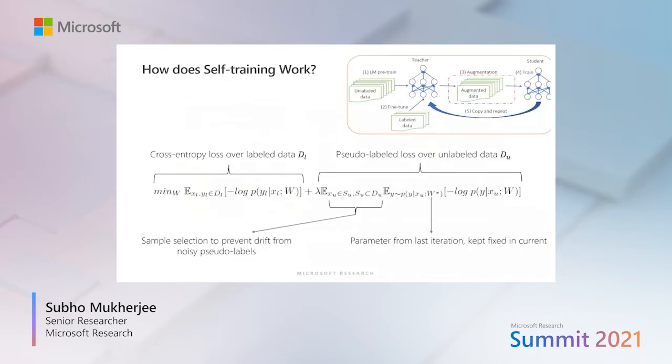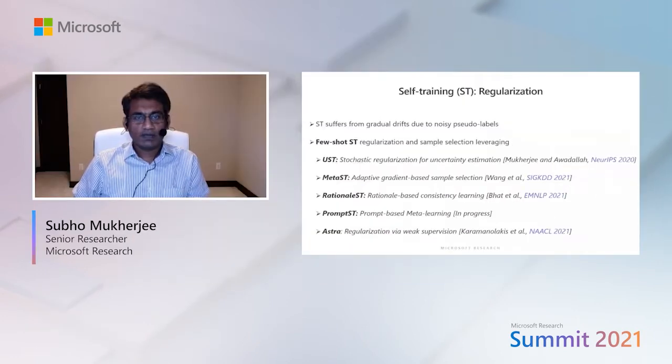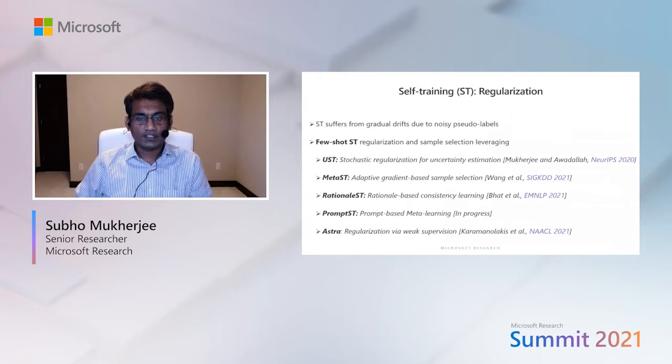This equation shows the connection between self-training and entropy regularization. There are two loss terms here. The first one is the cross entropy loss over limited labeled data, and the second one is pseudo labeled loss over unlabeled data. Here we can do intelligent sample selection to prevent drift from the noisy pseudo labels. In recent times, we have been exploring a lot of techniques to improve the regularization and sample selection for few-shot self-training.